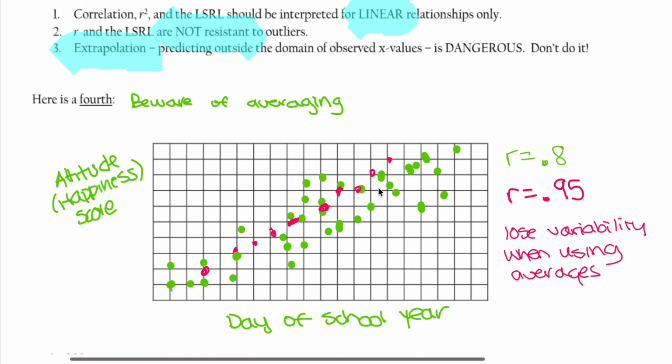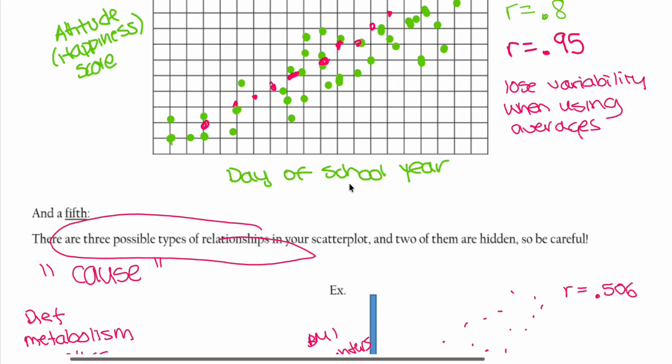Because think about that. You may have a different mood in the morning versus in the afternoon. We cannot guarantee we have the same mood all day long. So it's dangerous if we average the scores right here and just make them a straight line. It's good if we really want to see a general picture, but if we want to zoom in closely, it's not a good idea. So keep that in mind.